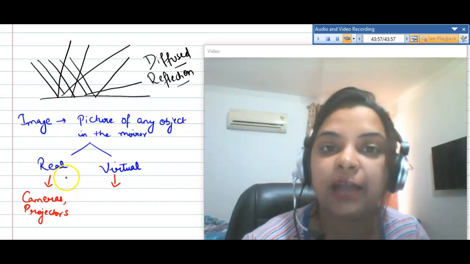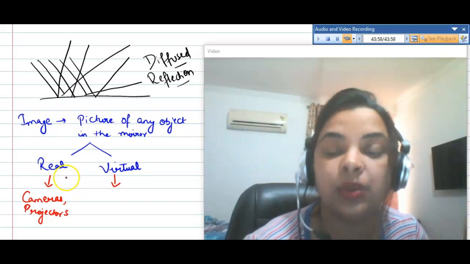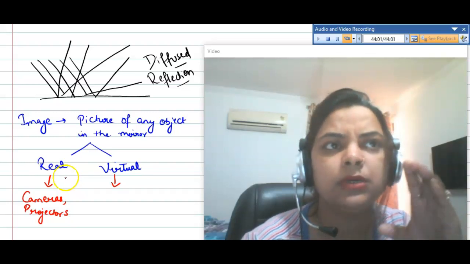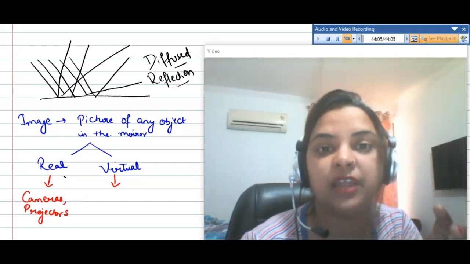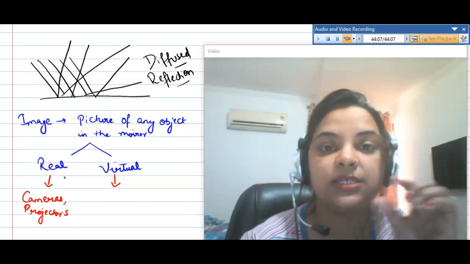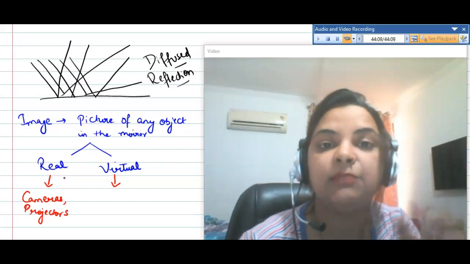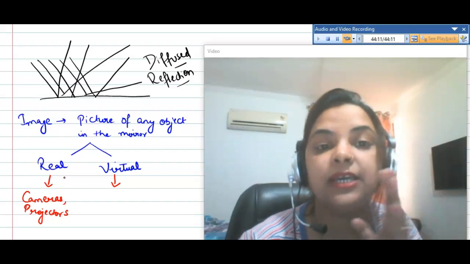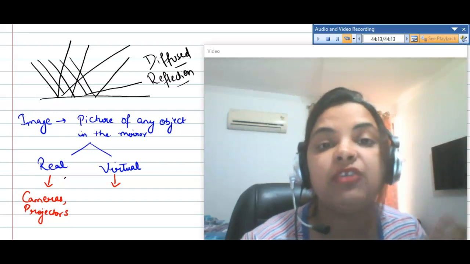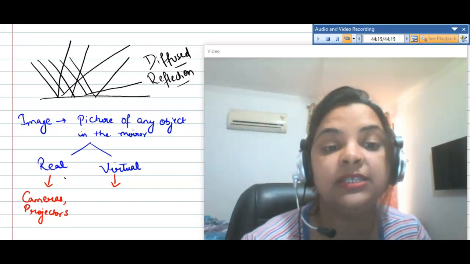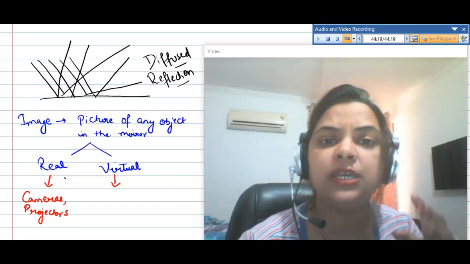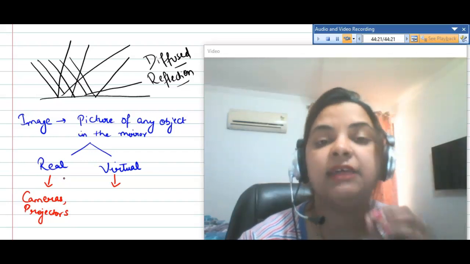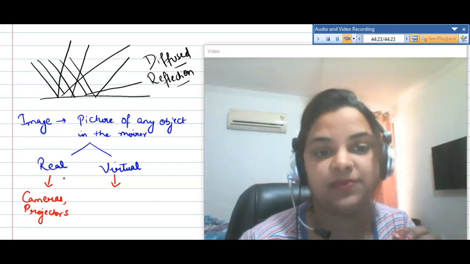So real image can be obtained on a screen. When you take a screen in front of rays of light, we can actually see that image on the screen. But in case of virtual image, we cannot actually see that image appear, we only draw it, diverge it, and meet at a point.